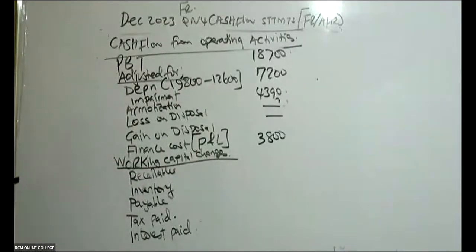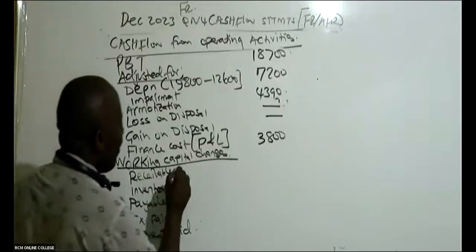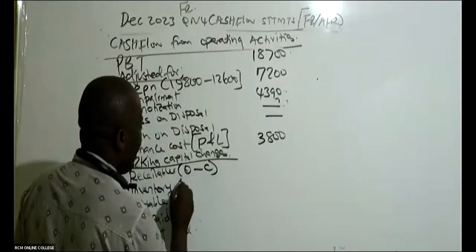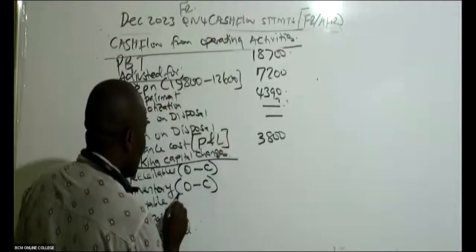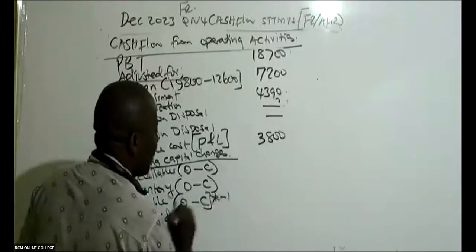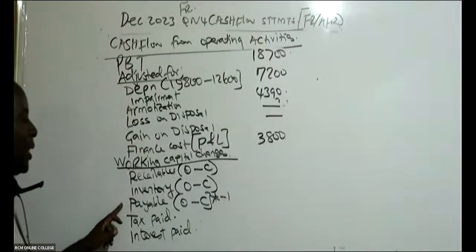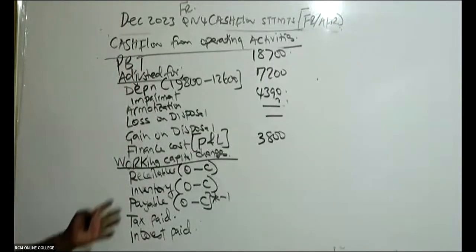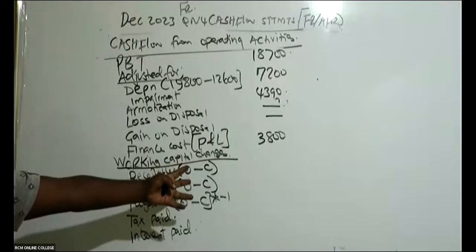Then you come in this case to working capital changes. These are free marks. Why are they free marks? Because it is all about saying O minus C. For a payable, a liability, you say O minus C multiplied by -1, because being a liability, you must change it. O is opening, C is closing.